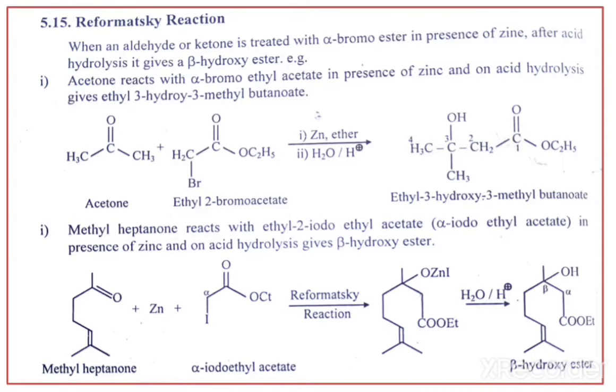Now another example, methyl heptanone on treatment with zinc in presence of alpha iodoethyl acetate, Reformatsky reaction.